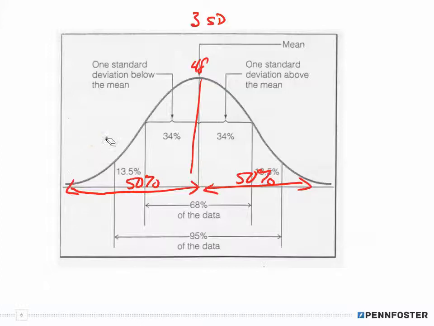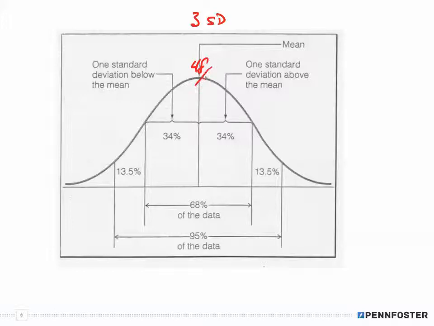Now, there's 50% to the left of the mean and 50% to the right of the mean. If I have a standard deviation of 3, that means 48, well, half of that, I divide by 2, gives me 24. If I add 3 to that, that gives me 27.